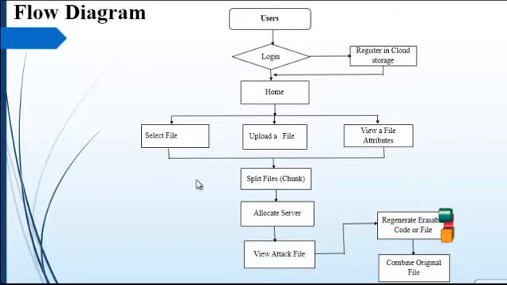After file allocation, we monitor the attacking process. In our process, the virus is called malware. Malware is short for malicious software. It's an umbrella term used to refer to a variety of forms of hostile and intrusive software, including computer viruses, worms, Trojan horses, ransomware, spyware and adware.